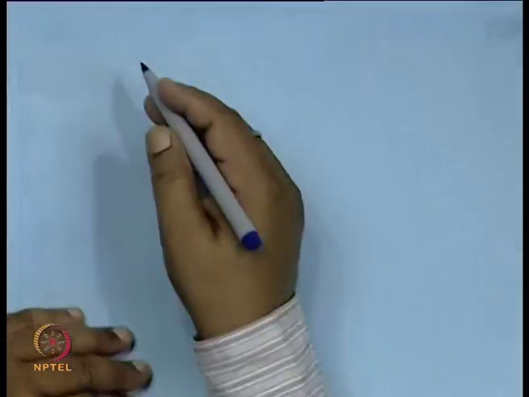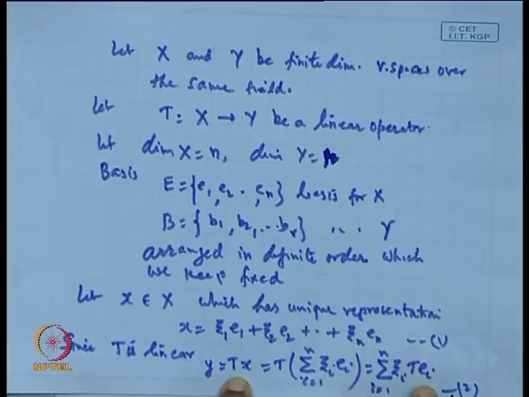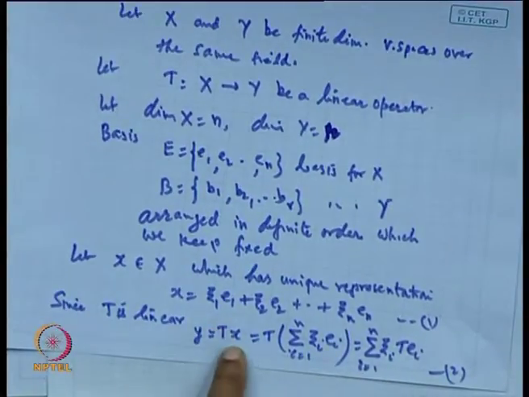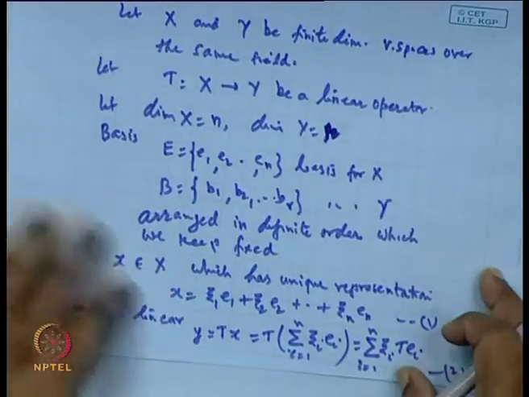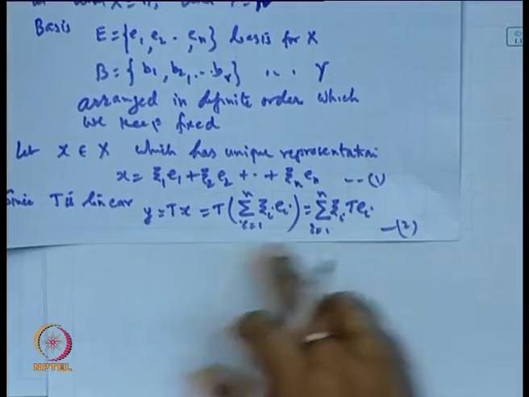Now, this T which we have defined: Tx comes as a summation of xi_i times T(e_i), where the xi_i are unknown while e1, e2, ..., en are known. It means that Tx, or T, can be obtained if we know the T(e_i). If the T(e_i) are known, then T can be represented.